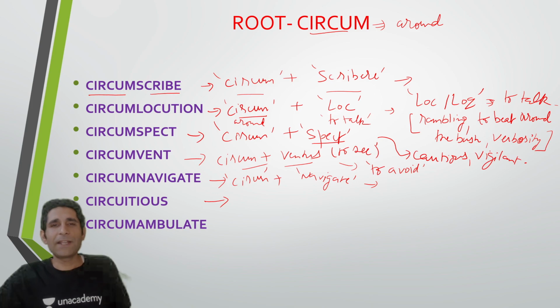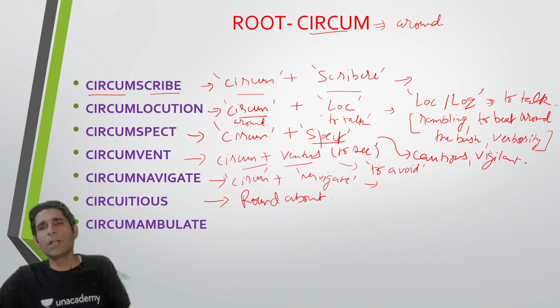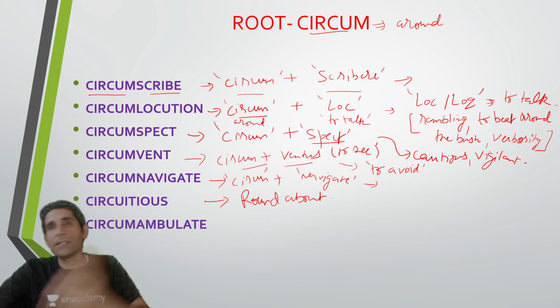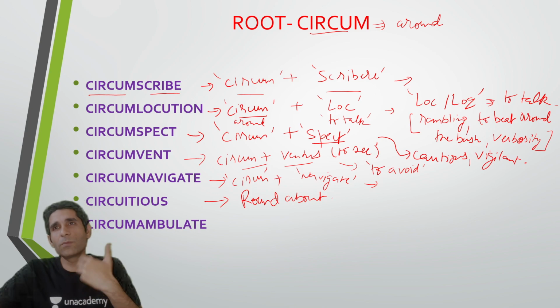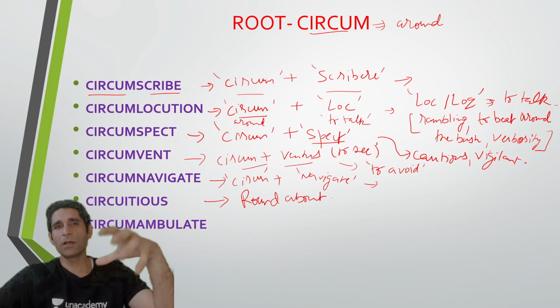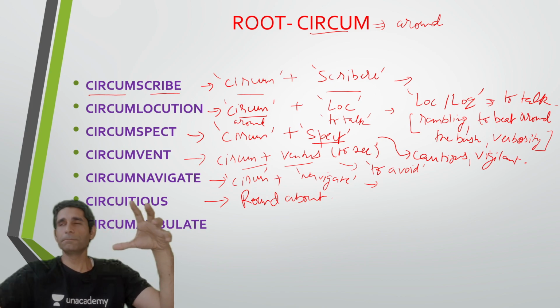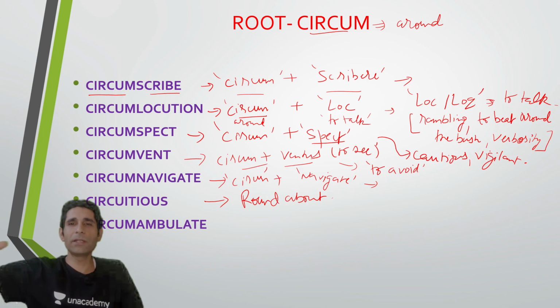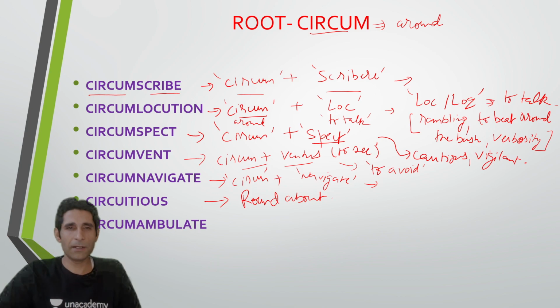ठीक है, for example, the taxi driver took us through a circuitous route, and he charged us more money than expected. Okay, so obviously when you go from a circuitous route, it means that you're not going the straight path, you're not following the shortest path, you're actually going in a roundabout manner. तो आप घूम घूम के जा रहे हो, आप straight नहीं जा रहे है ना. ठीक है, so that is a very important word.